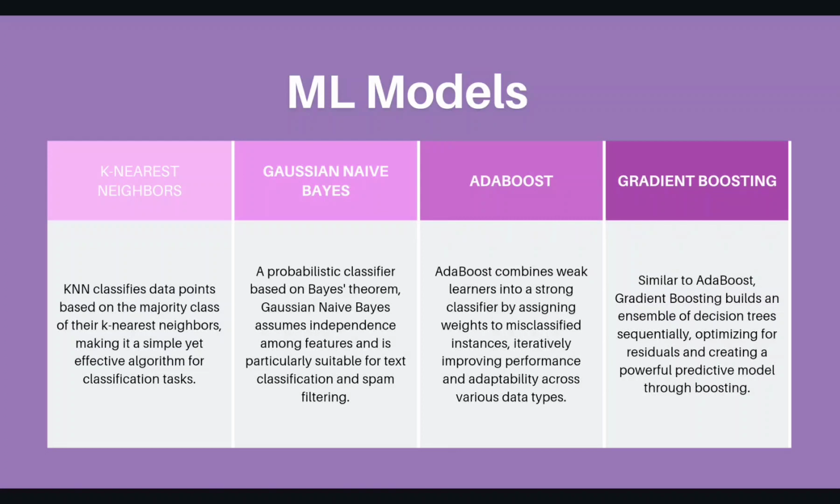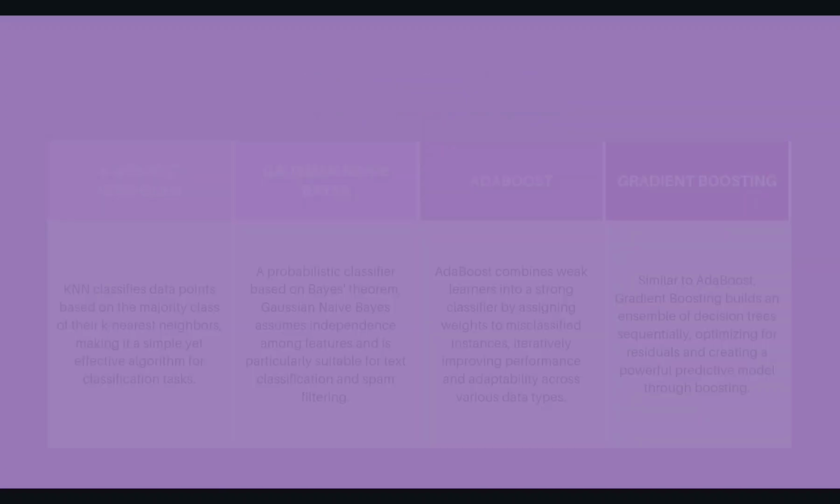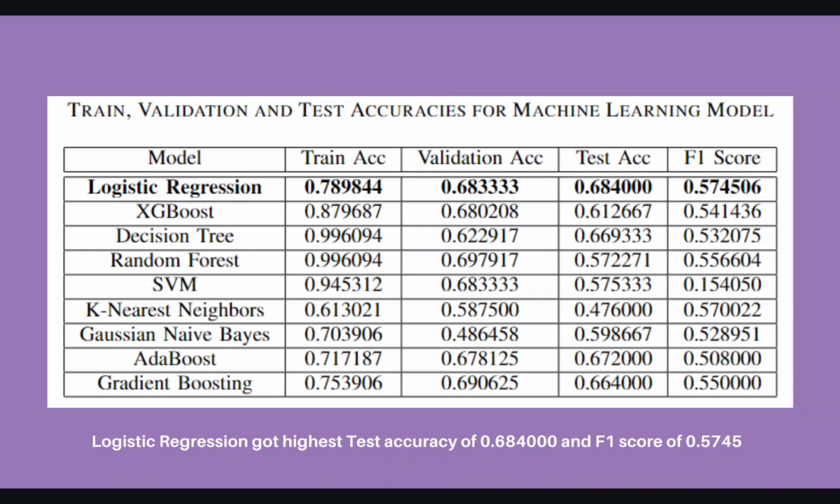algorithm for classification tasks. This table displays training accuracy, validation accuracy, test accuracy, and F1 score for the models mentioned before. Though the training accuracy reached even 0.996 in models like decision tree and random forest, their validation and test accuracies could not maintain the same margin. It can be seen that this suggests model overfitting.